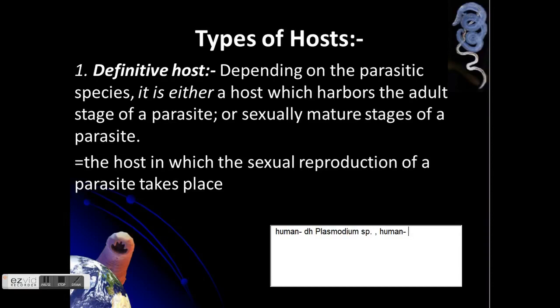We're just giving examples here, guys. So, Taenia solium is also known as the pork tapeworm. And the other is Taenia saginata, that is known as the beef tapeworm. Another example is Entamoeba histolytica, which also uses humans as the definitive host.